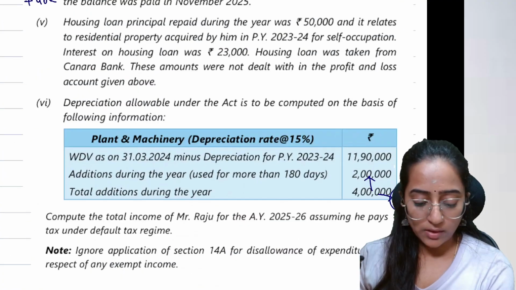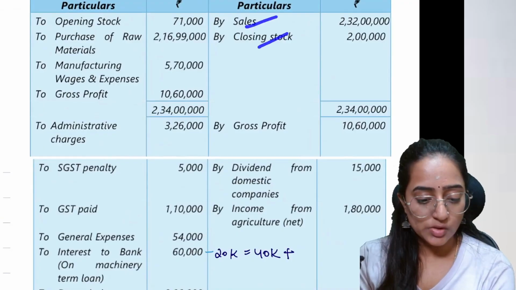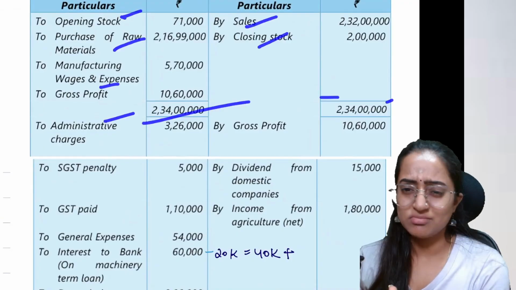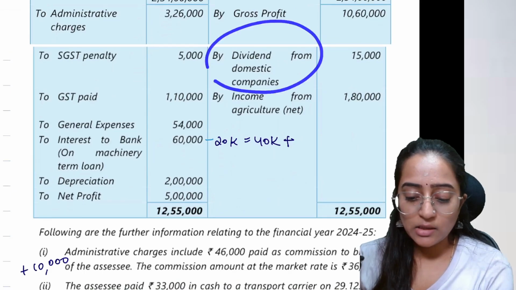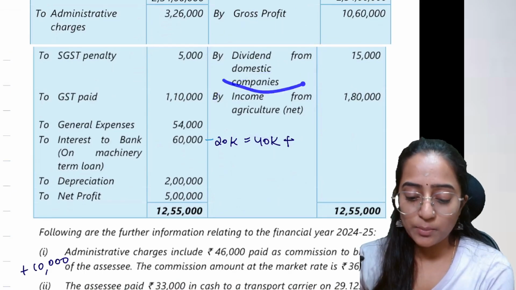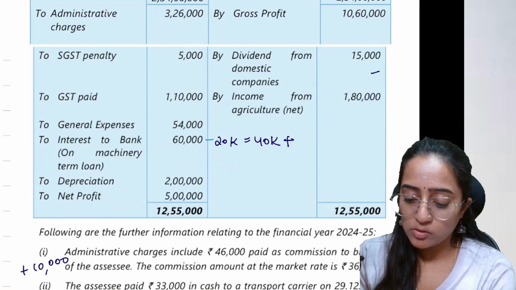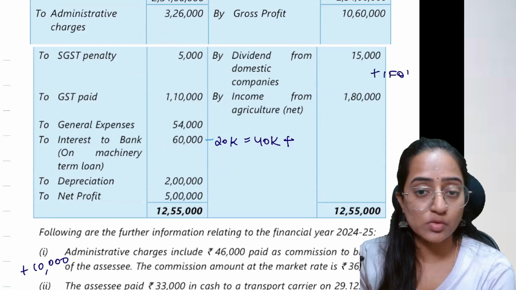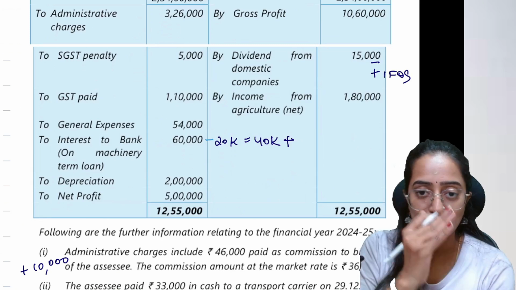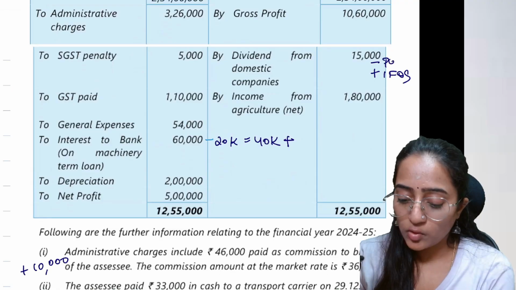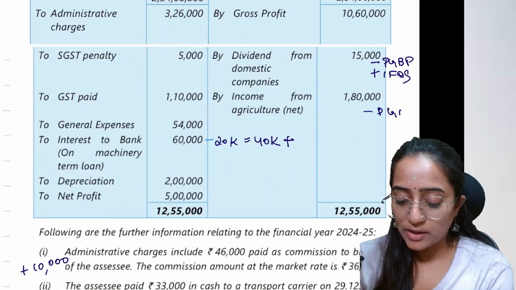Okay. So now you have seen all the additional points. Let's get into this point. Sales, closing stock, all this information you will record. There are no changes they have provided, so we'll provide. Dividend and income from agriculture. First of all, dividend from domestic companies is nothing but income from other sources. However, this should not have effect in your PGBP. Income decrease, profit also decrease, so you are going to subtract it from your PGBP.